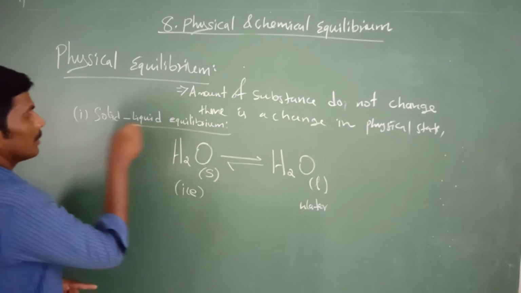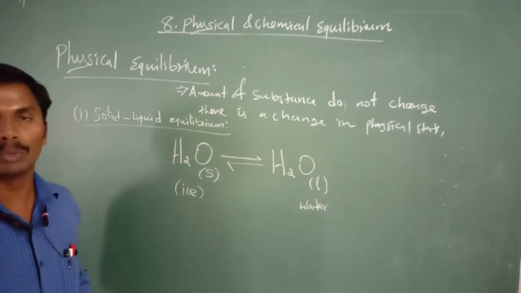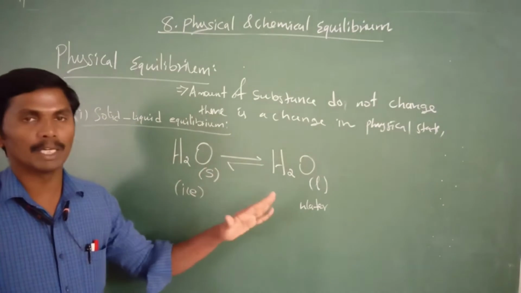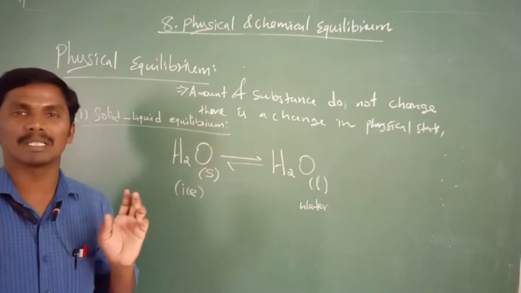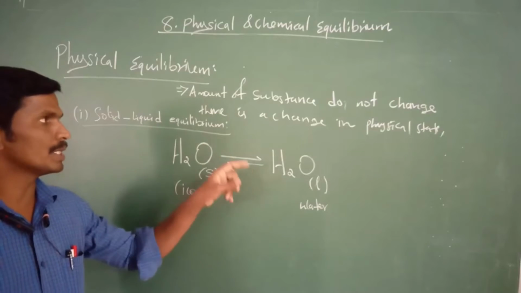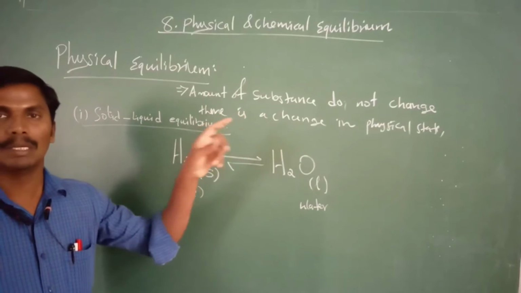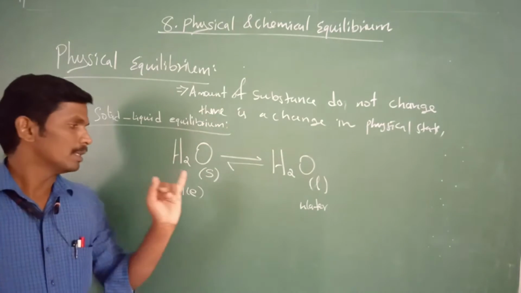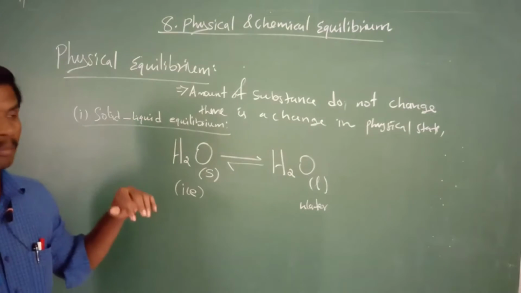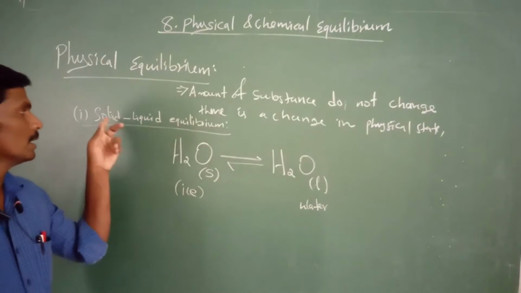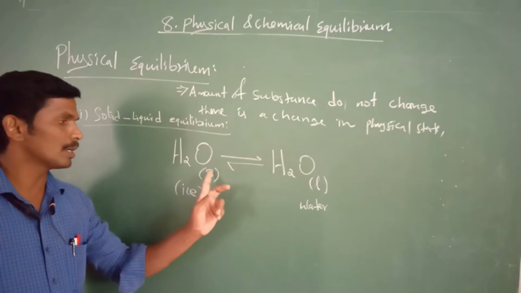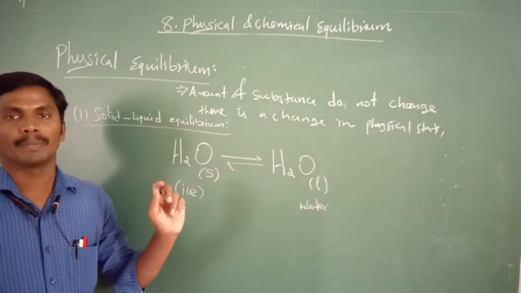So they may ask, what is solid liquid equilibrium? It means there is a conversion of solid into liquid and liquid into solid in an equilibrium reaction. These are called solid liquid equilibrium. In this, there is no change in the amount of substance, only a change in the physical state. Therefore this is called a physical equilibrium, and in this the particular state is solid liquid equilibrium, because the equilibrium is attained between the solid and liquid, right?